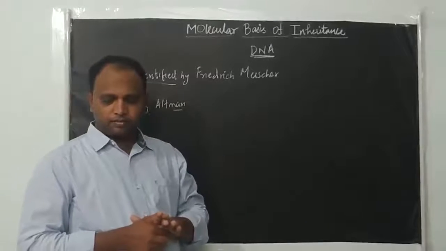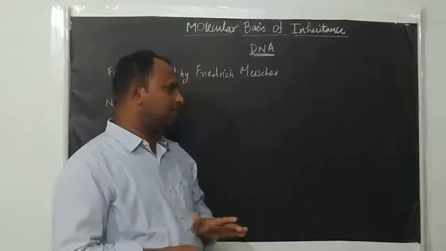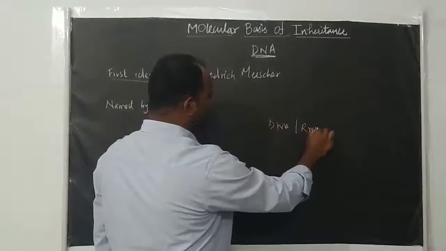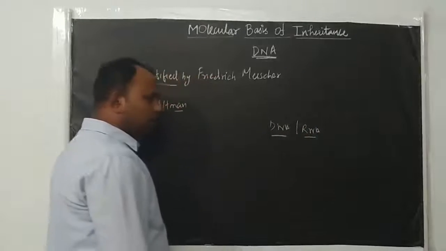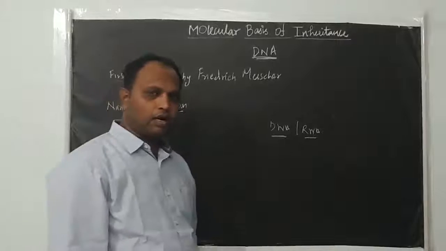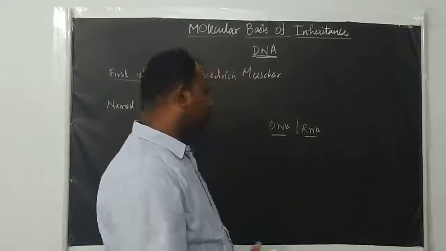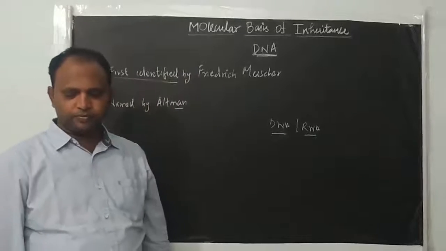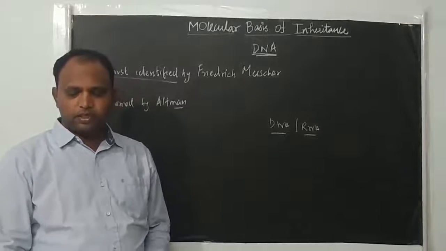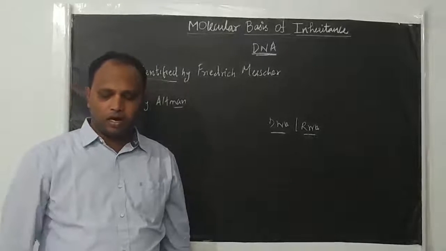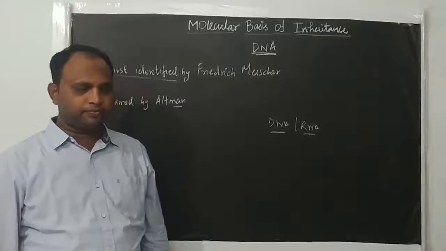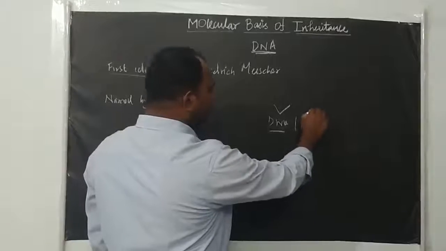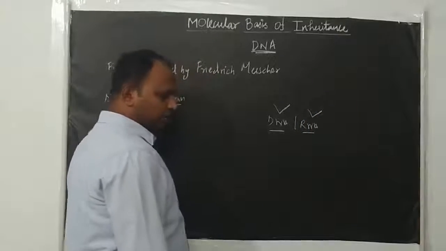So in living organisms, two types of nucleic acids are present. One is DNA, another is RNA. DNA is deoxyribonucleic acid and RNA is ribonucleic acid, right? DNA is mostly the genetic material in nearly all organisms. So in all living organisms, the genetic material is DNA. DNA acts as the genetic material. But some viruses have RNA as their genetic material.